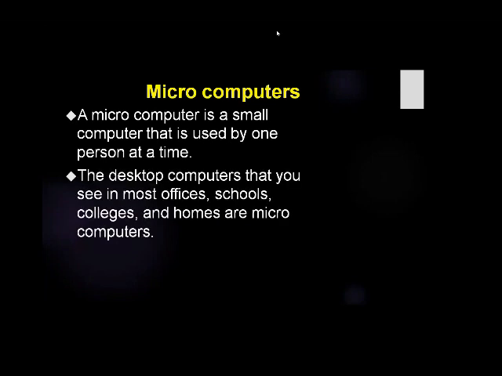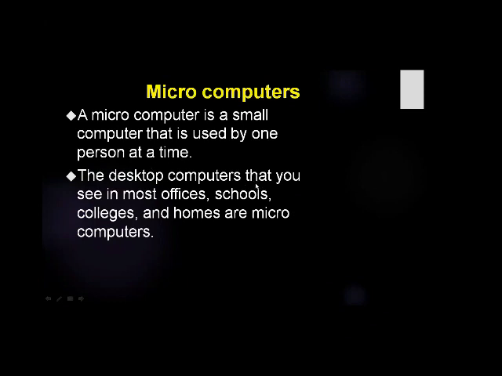The desktop computer that you see in most offices, schools, colleges and homes is a microcomputer, the same as the computer in your computer lab. You are in class 6, so you visit the computer lab when school is running. The computer that you can see in your computer lab is called a desktop computer, and desktop computers are microcomputers. It is used by one person at a time.